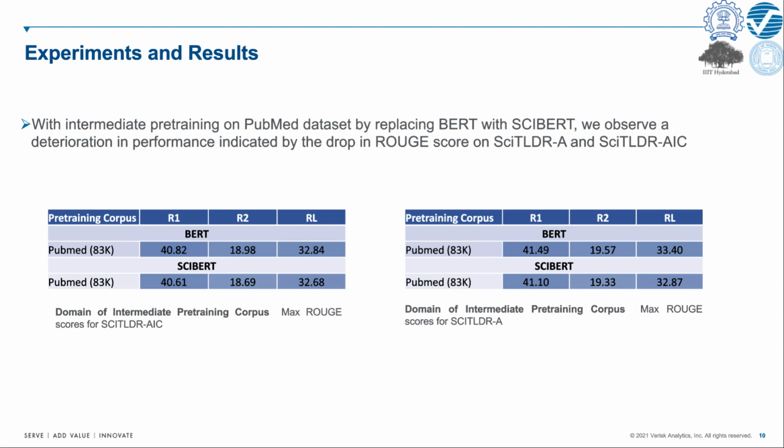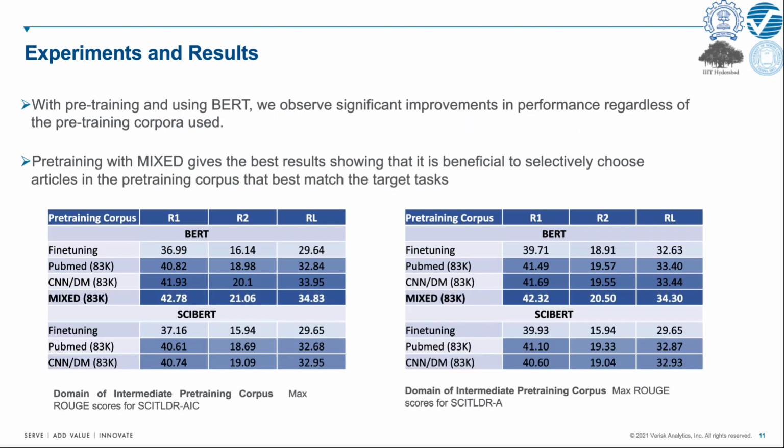So again, with intermediate pre-training on PubMed dataset, by replacing BERT with SciBERT, we observe a deterioration in performance indicated by a drop in ROUGE score. This is in fact quite contrary to the previous result where just fine-tuning was leading to additional gains in case of SciBERT. So now on to the main result of our paper.